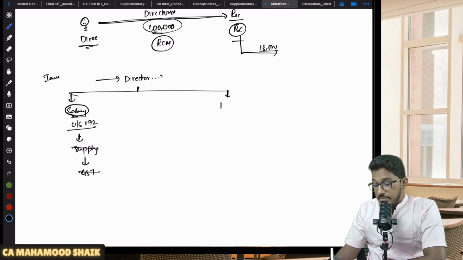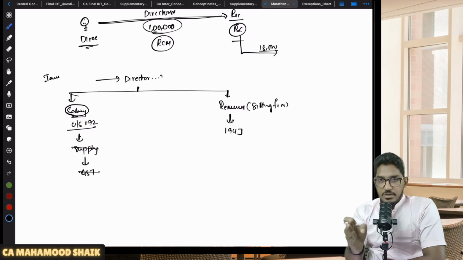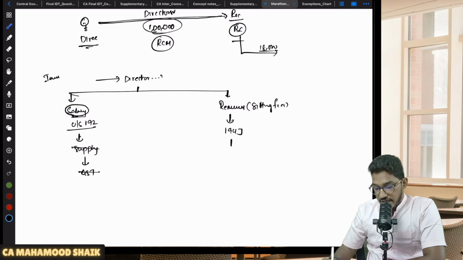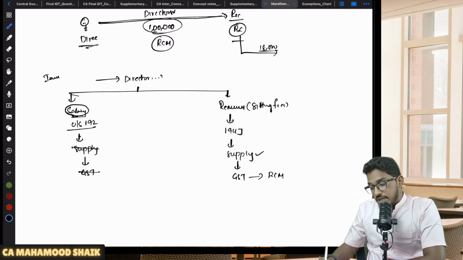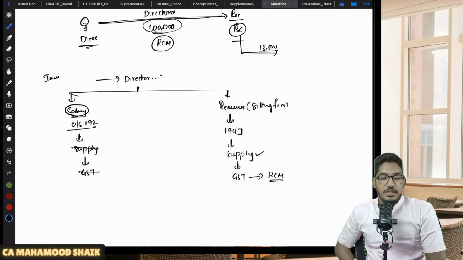On the other hand, generally there will be some independent directors in the company. To them also the company will pay remuneration, but they will not pay it in the form of salary. They will pay something called sitting fees and all. That remuneration will be subjected to TDS under section 194J. So if the remuneration paid to the director is getting subjected to TDS under section 194J, then it is a supply. It is not falling under Schedule 3. It is not service provided by the employee in the course of his employment, because it is a professional service. You are subjected to TDS under 194J. So then it will be treated as supply of service, and GST will be payable, and that GST will be payable under reverse charge mechanism.